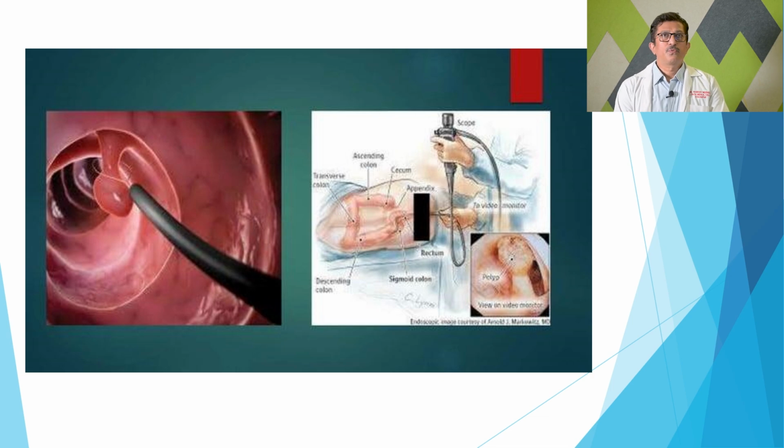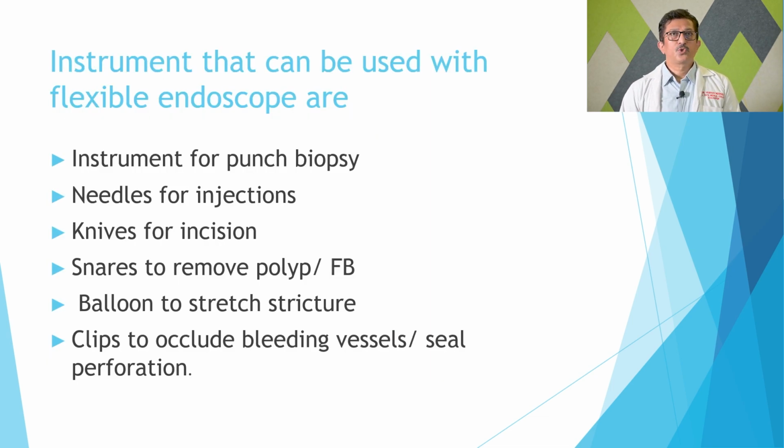Instruments that can be used with flexible endoscopes are instruments for biopsy, punch biopsy for tissue diagnosis, needles for injections like for bleeding varices in the esophagus, knives for incision, snares as I have shown you in the picture for polypectomies or foreign body removal, balloons to stretch strictures in the GI tract, clips to occlude bleeding vessels or seal perforations.